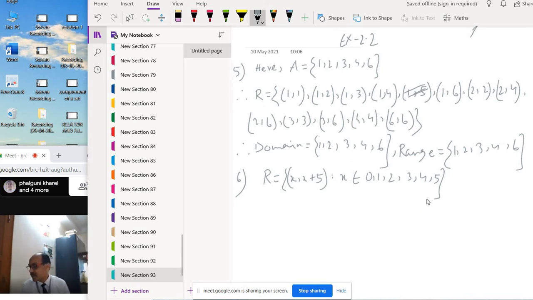Okay. Now, once we have the relation R, we can easily write the domain and range.